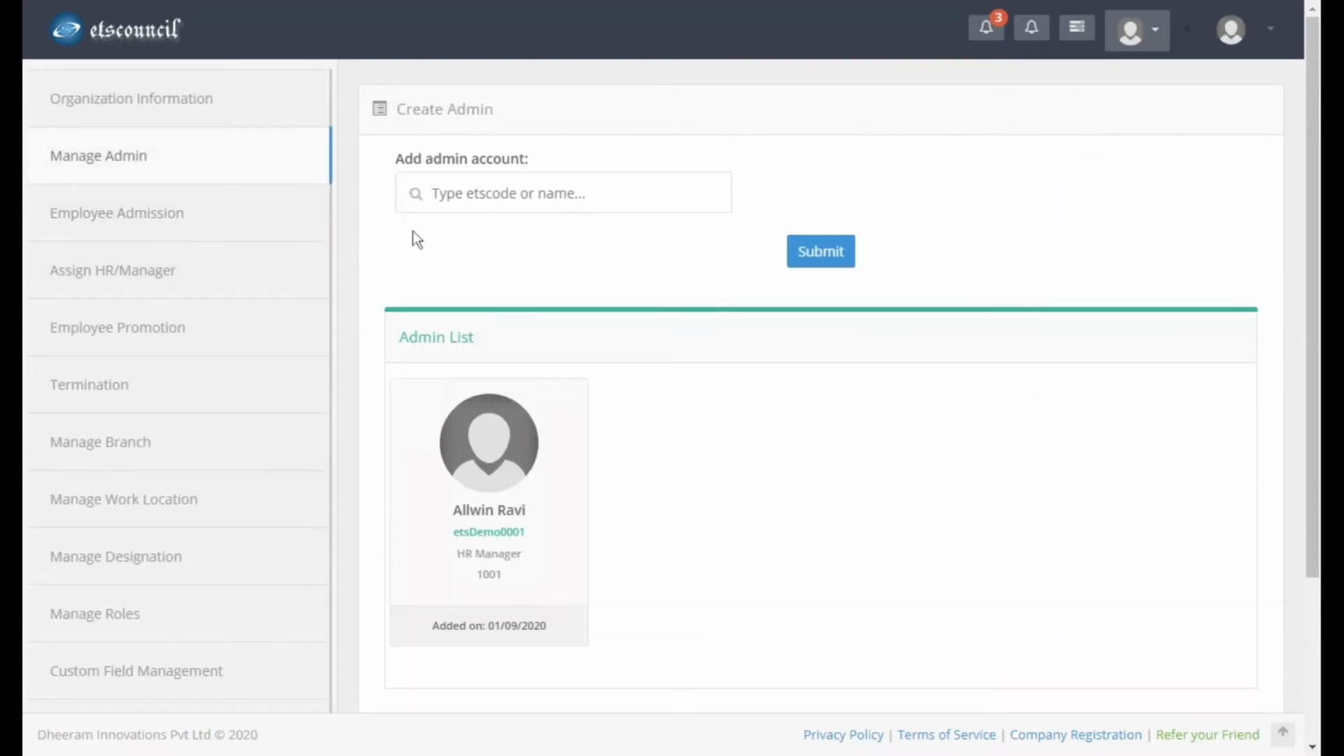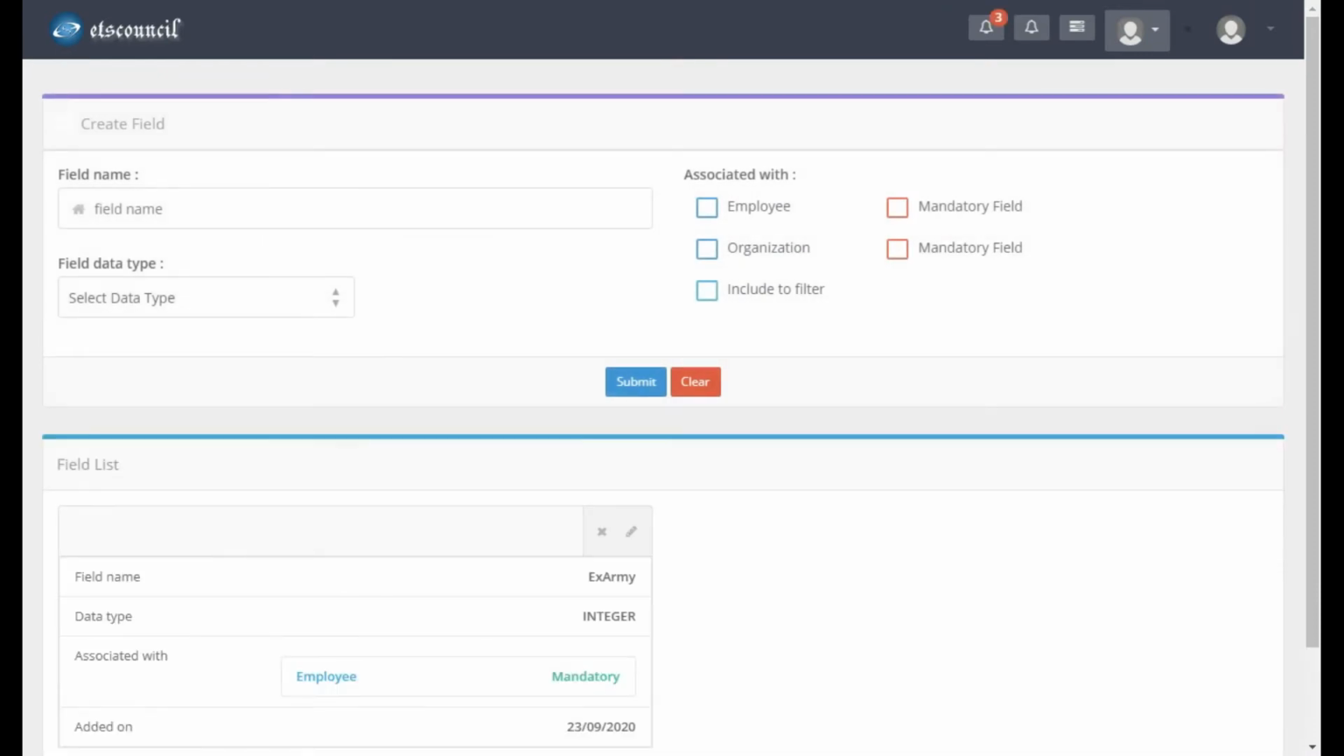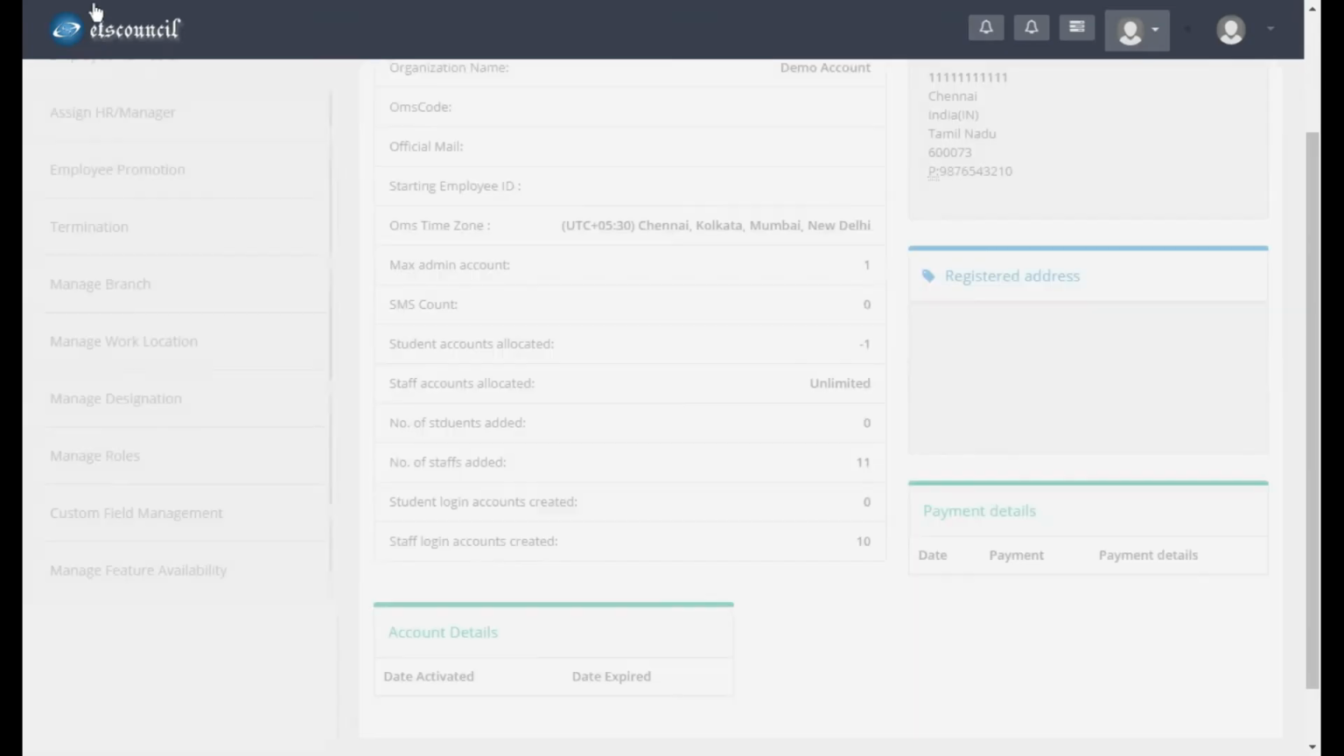You can also make an employee an admin. You can have multiple admins. Here is the custom field management, where you can go and add new fields and mention whether you want to associate that particular field with an employee, organization, or search filter. At present we have a field already added which is called XRM. That is what you are seeing in the employee admission page. So that's all about the employee admission.